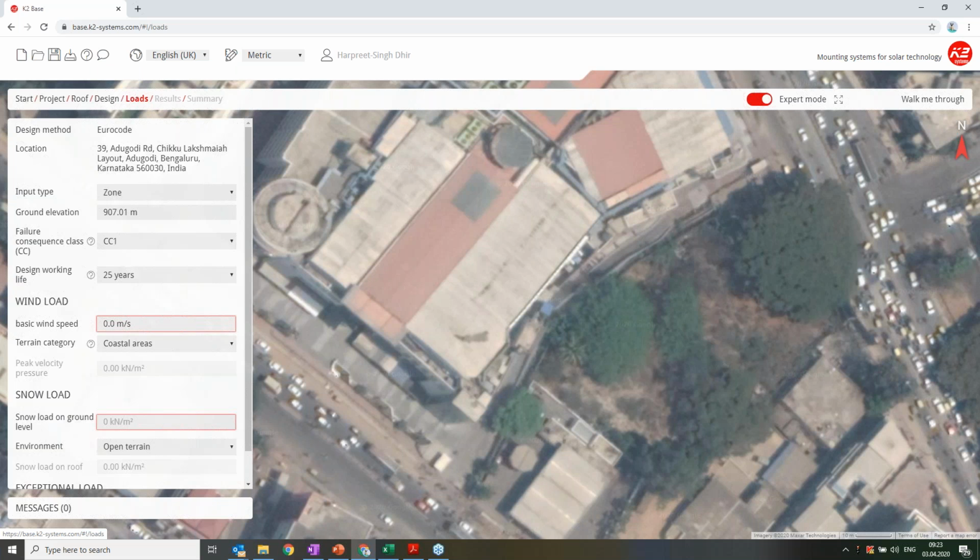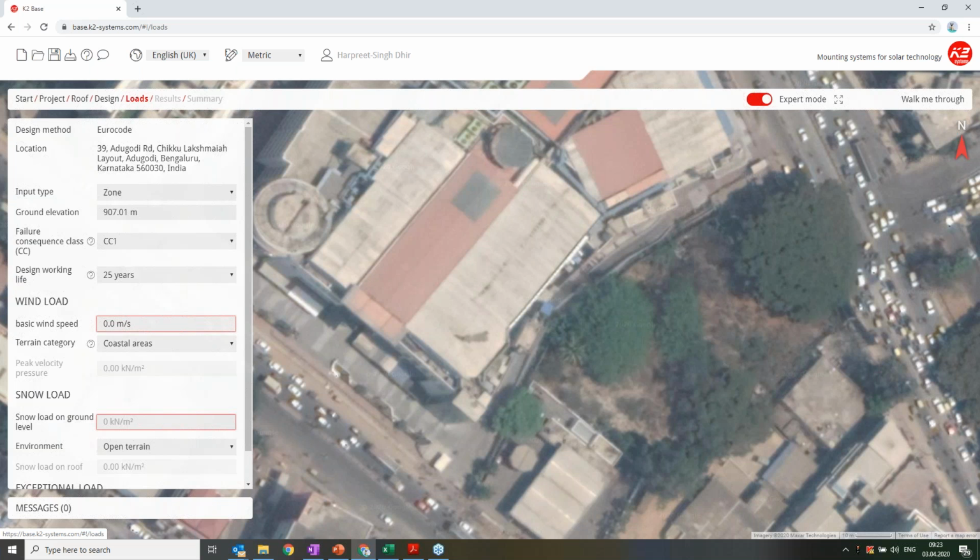What is missing here is that for my project in Europe, we already have a design Eurocode mentioned, where the values of wind and snow are already there, but they are not available for India, which we are doing in the next half, so that we don't need to manually enter the wind speeds. It will automatically take the wind speed of the Asia region as well.